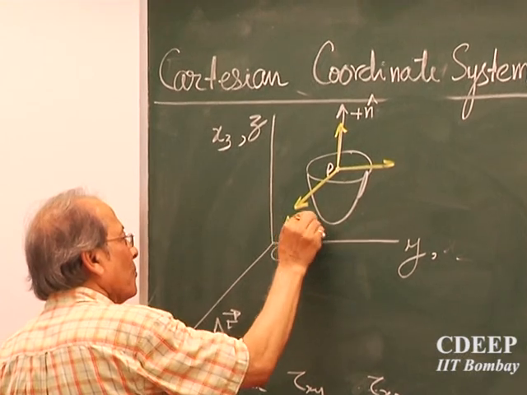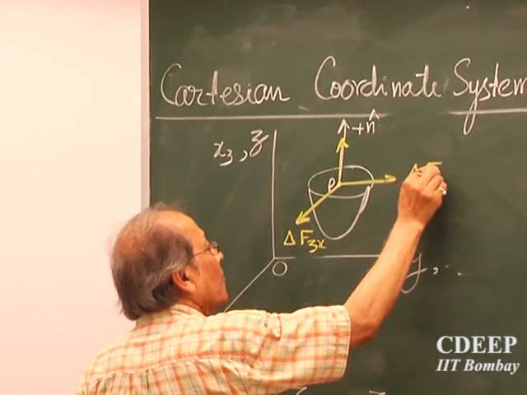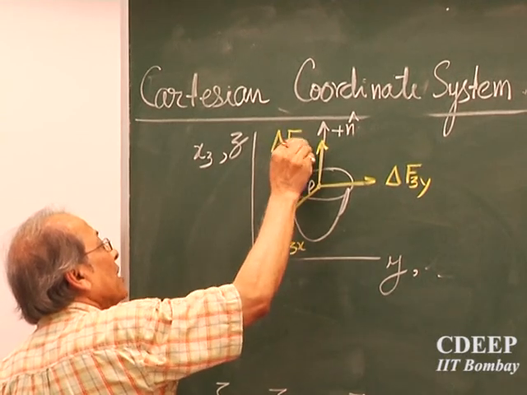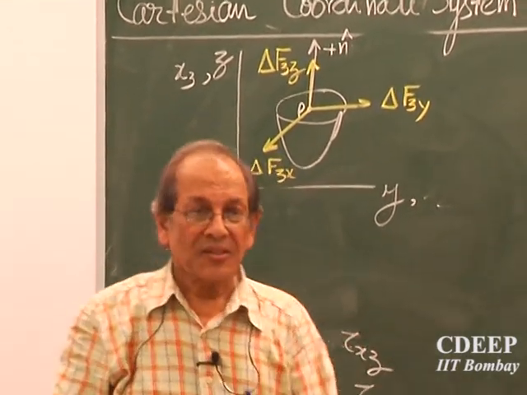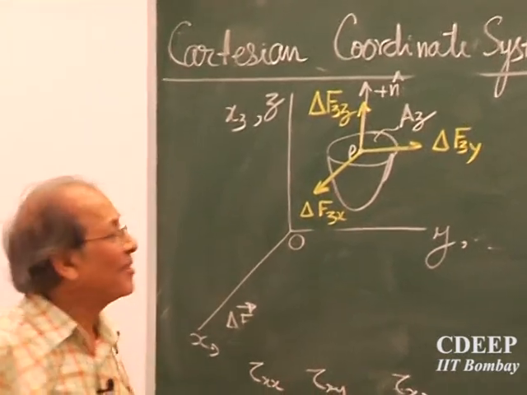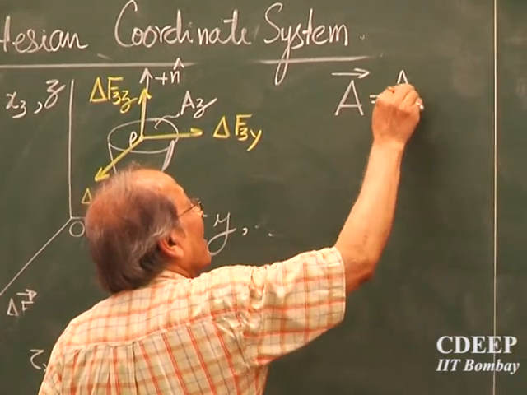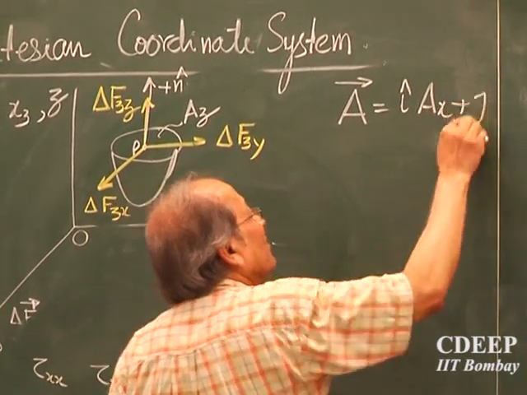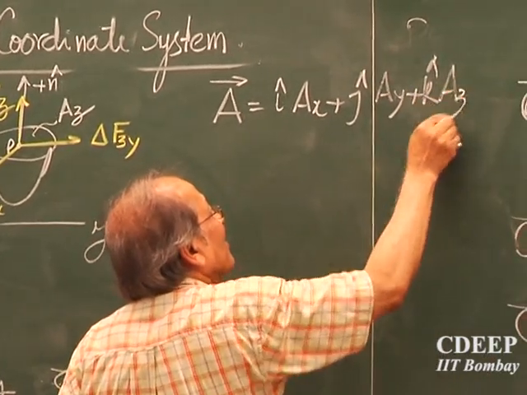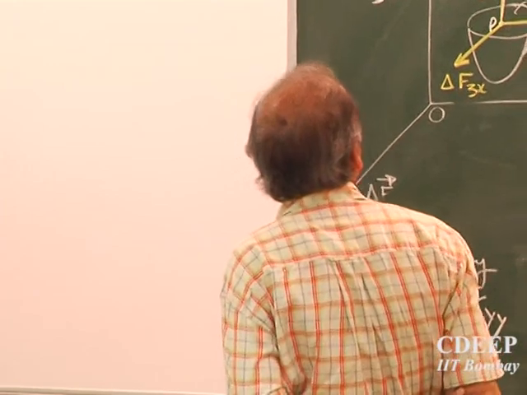So delta F_zx, delta F_zy, delta F_zz, and this area is A_z. Also, you write a general area; any inclined area can be written as i A_x plus j A_y plus k A_z. Okay? Any general area can be written like this.